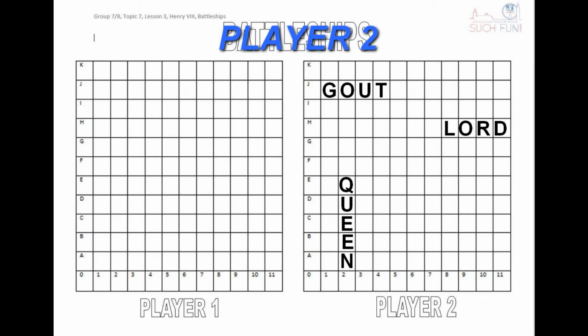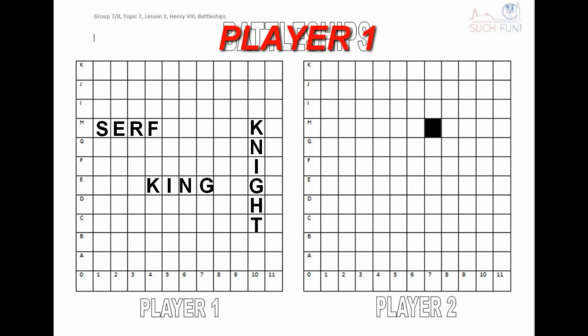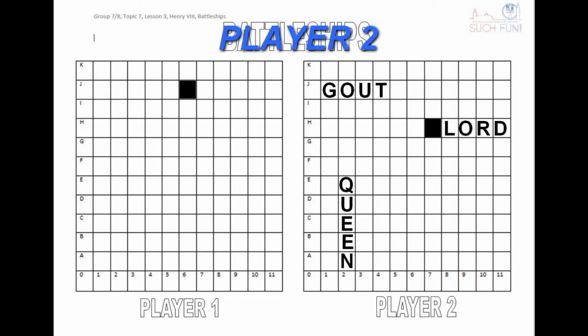Player 1 begins. Player 1 will ask H7. If it's a hit, then player 2 says hit. Here, it's not a hit, so it's miss. The player 1 will put a check on H7 on the other side of the sheet, and player 2 will put a hit on his sheet too. It's player 2's turn.